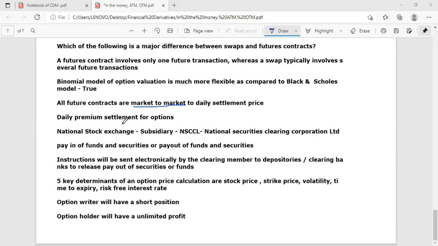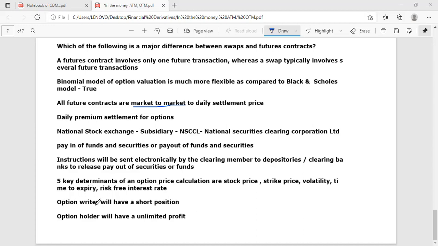There is a subsidiary of NSCCL for payment of funds and securities and payout of funds and securities. Instructions will be sent electronically by the clearing member to depositories and clearing banks to release the payout of securities or funds. There are 5 key determinants of an option price calculation. First is stock price, second strike price, third volatility, fourth time to expiry, fifth risk-free interest rate.